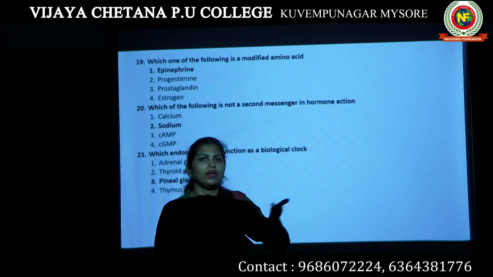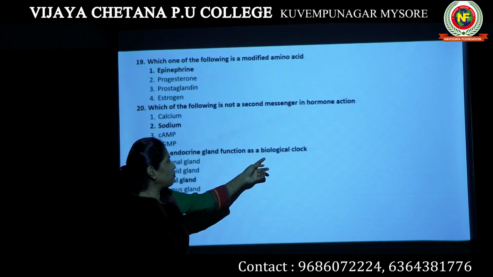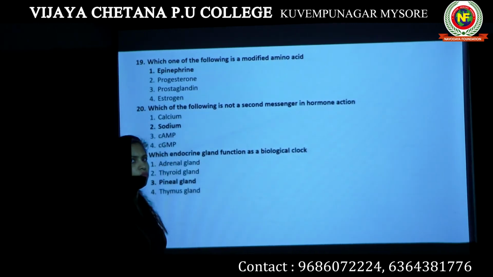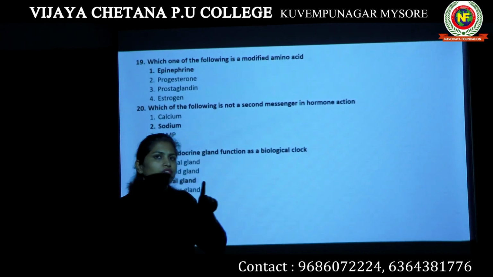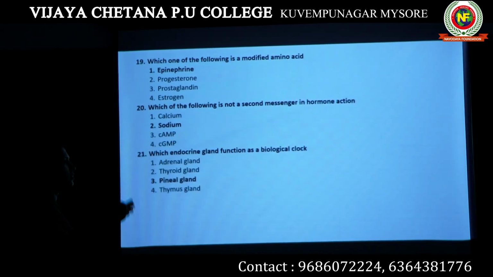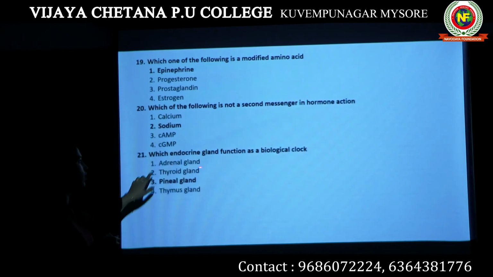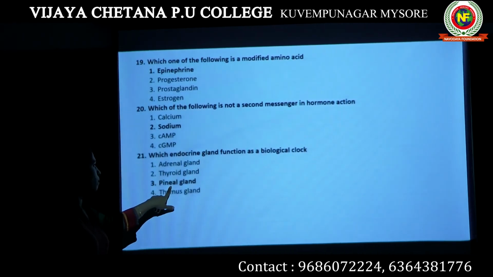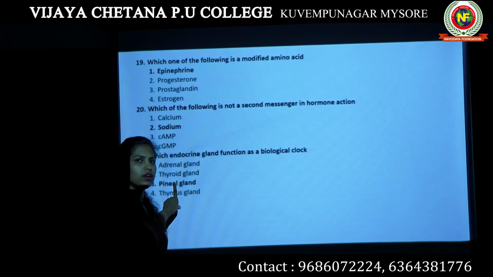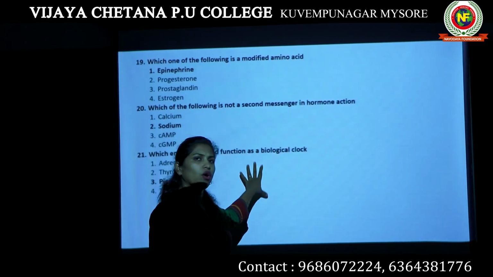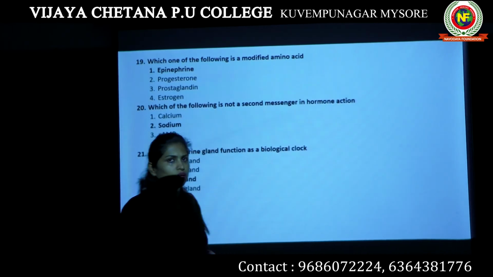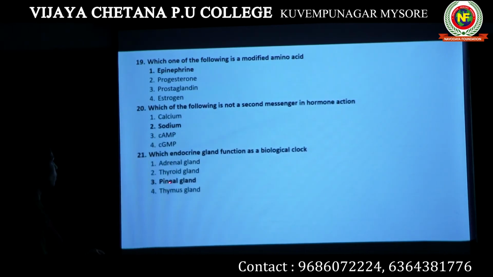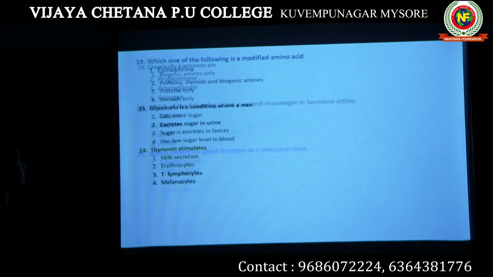Our body actually gives us an alarm. So it is a biological clock. Which hormone? Melatonin. So which endocrine gland produces melatonin? Adrenal gland? No. Thyroid? No. Pineal? Yes. The pineal gland produces the hormone melatonin, which is our biological clock. Option 3 is the answer.